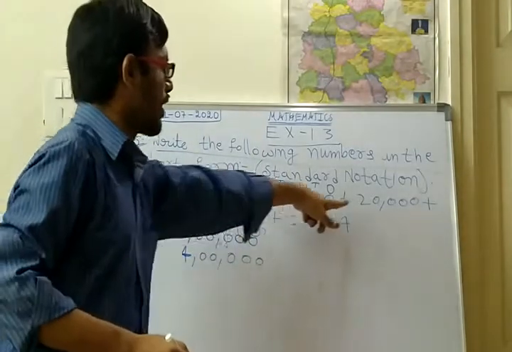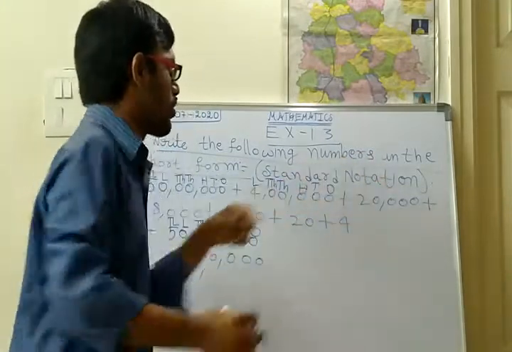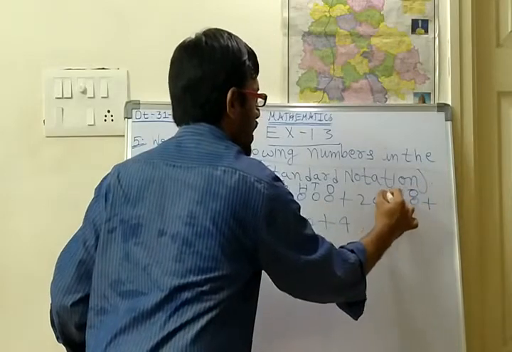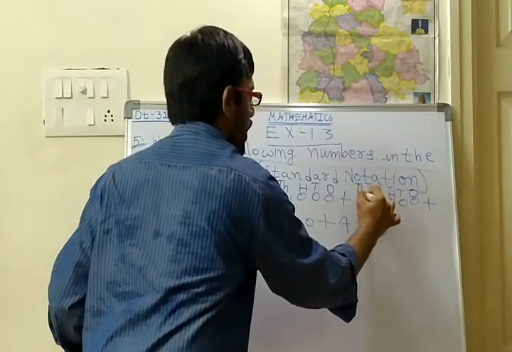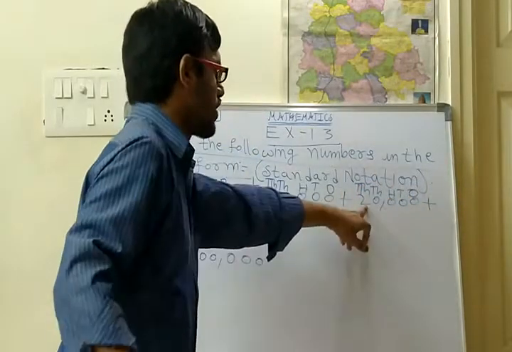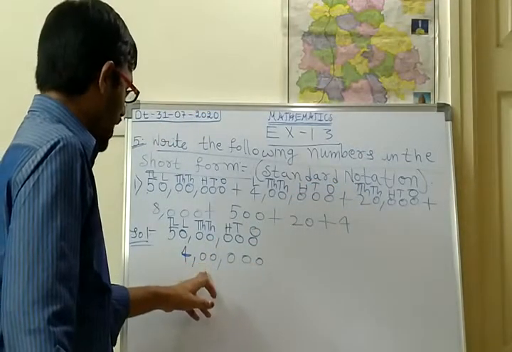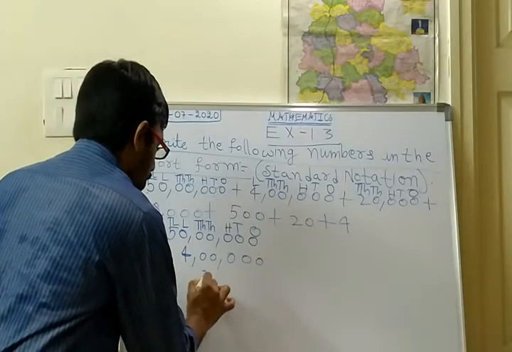Okay, next number is 20,000. Here, how many are there? So ones, tens, hundreds, thousands, 10,000. So the first number is 10,000. So in the 10,000 place, at the third line you should write it. You should start with this number.